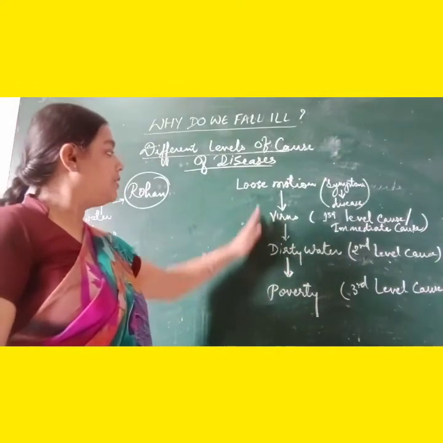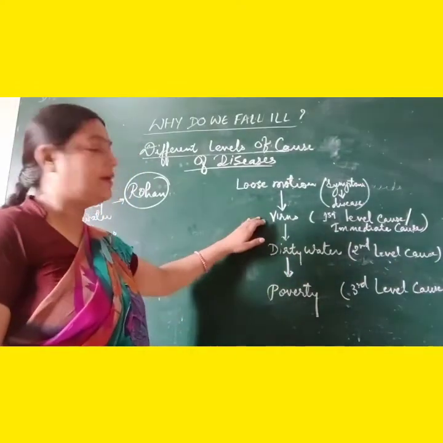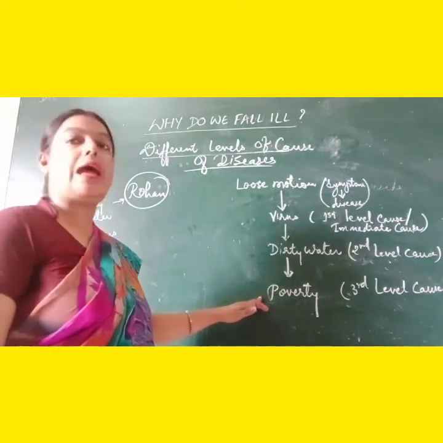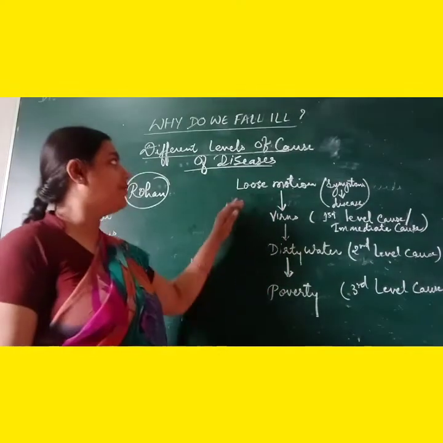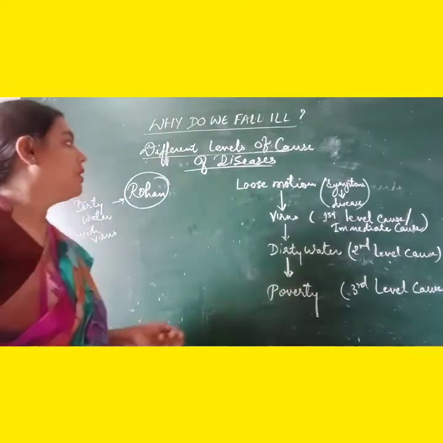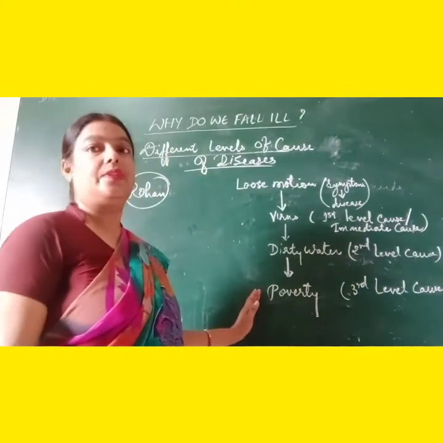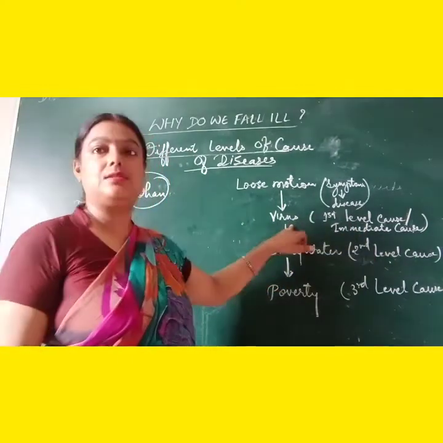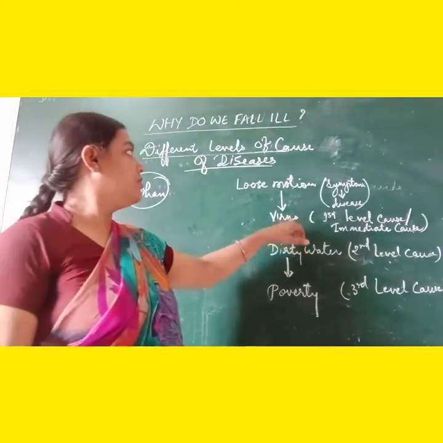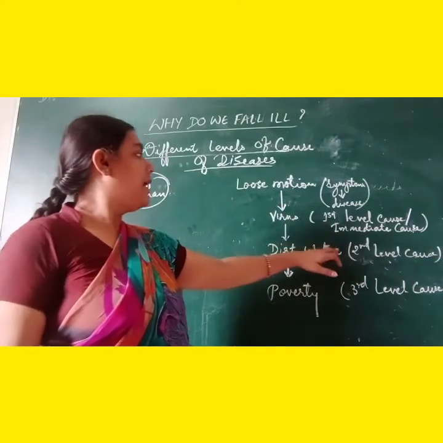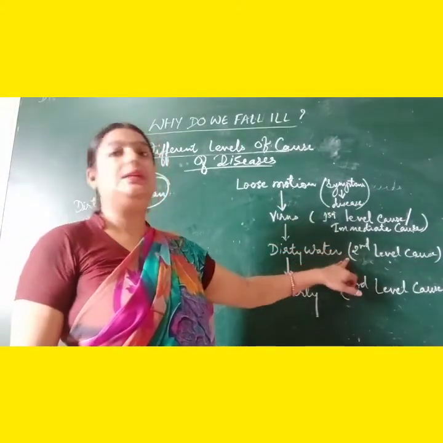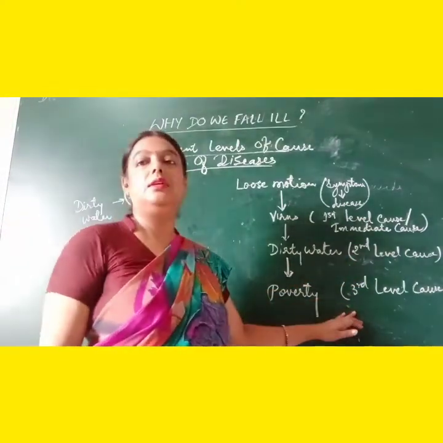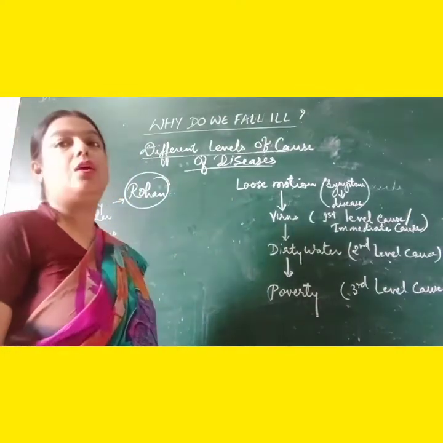So here altogether we can have three causes: virus, which is the direct cause, then we have dirty water and poverty also as causes of this symptom. We can categorize these causes as first level cause or immediate cause, that will be the virus or the positive acid responsible for this, and the dirty water will be the second level cause, and poverty will be the third level cause. So children, we can have a lot of examples like this.